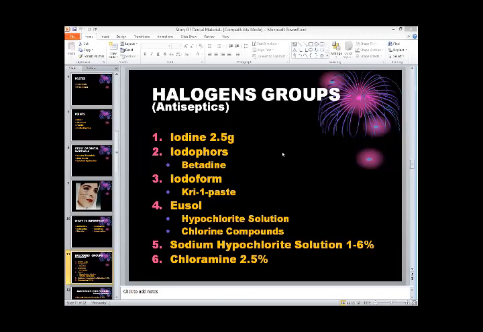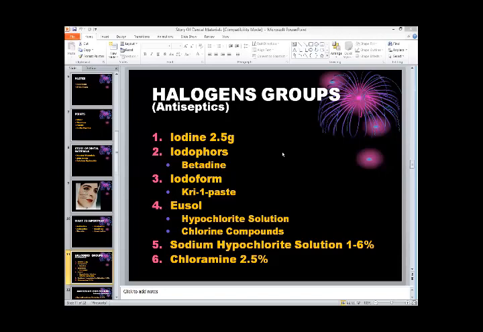But we know that this is the only group which is effective against viruses also. And it is a very good compound when we feel that there are chances of the availability of these viruses, then it will be an ideal one, and we are using it against viruses. And all these compounds,